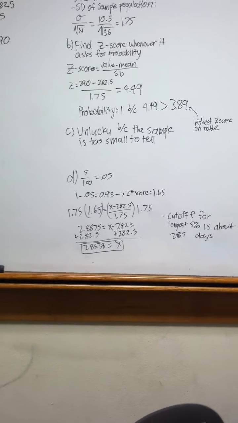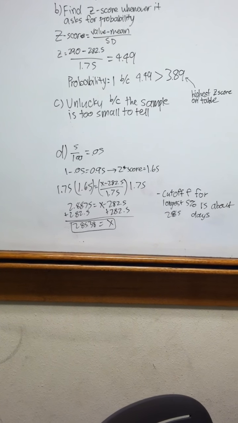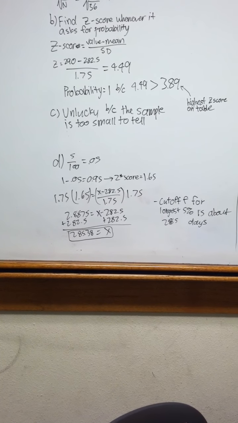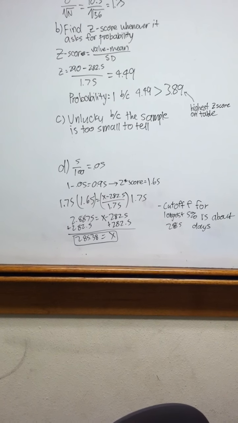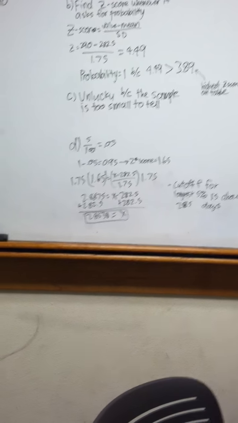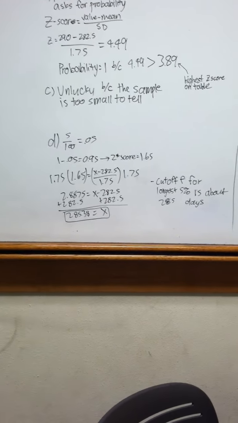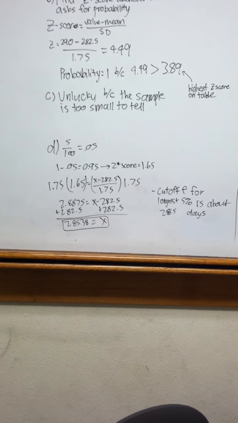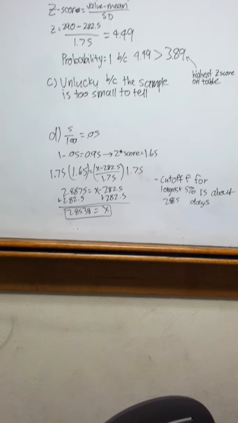Then we need to find what the cutoff day is. From there, as before, we just use simple algebra.